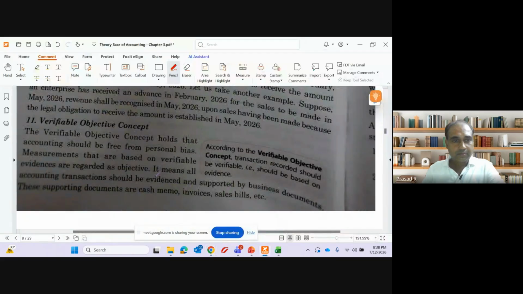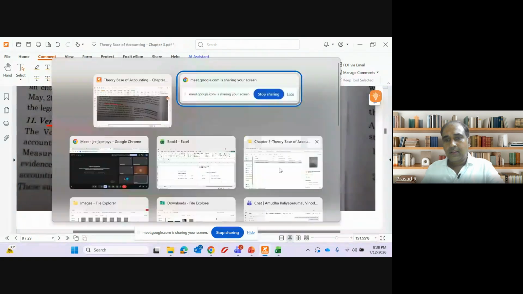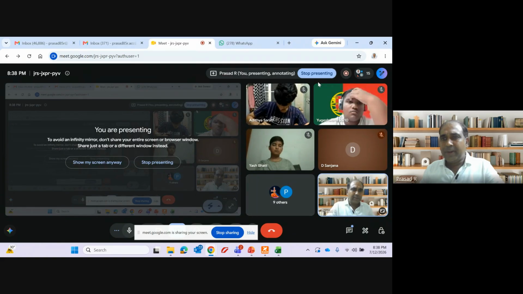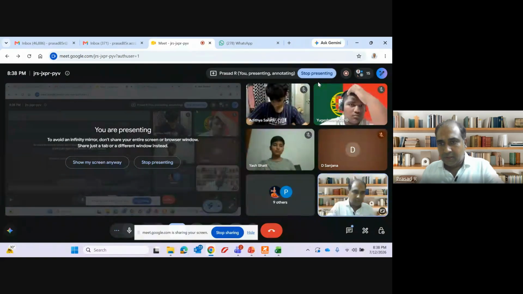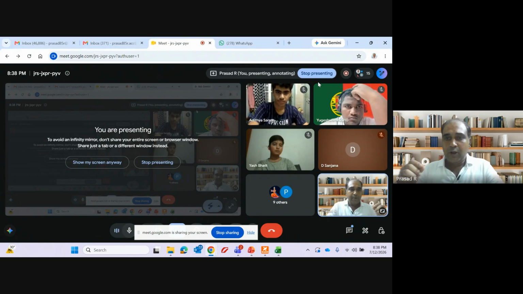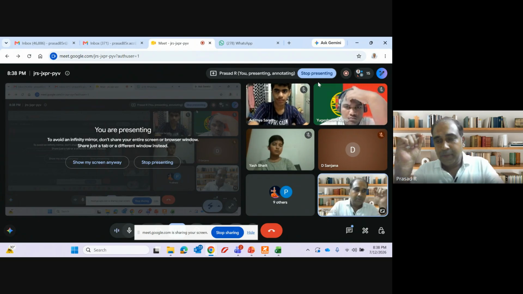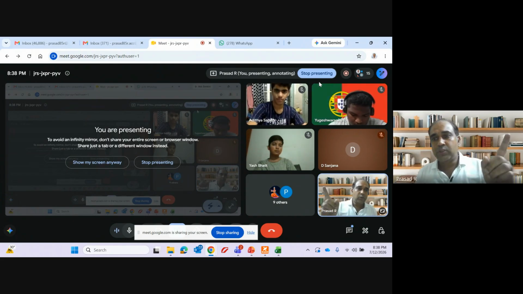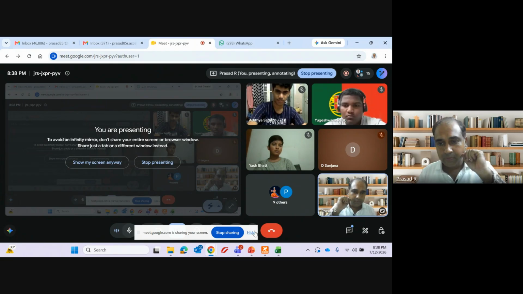Next one. Verifiable objective, the last concept. We discussed the money measurement concept, right? What is the money measurement concept? That it should be capable of being measured in terms of money. In case of verifiable objective, yesterday we discussed vouchers, right? There were two kinds of voucher. One is source voucher, another is accounting voucher.